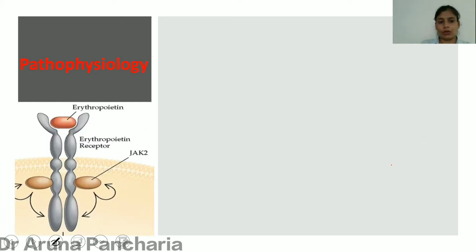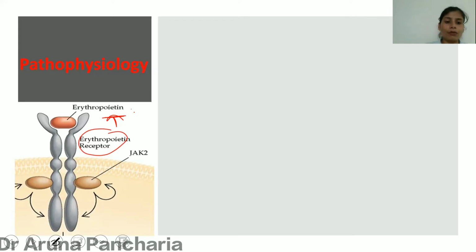What is the pathophysiology? Coming to the pathophysiology: the erythropoietin is produced by the kidney, and the erythropoietin receptor is present over the hematopoietic stem cell.